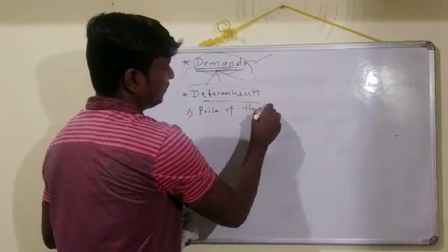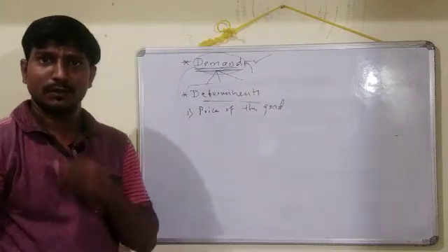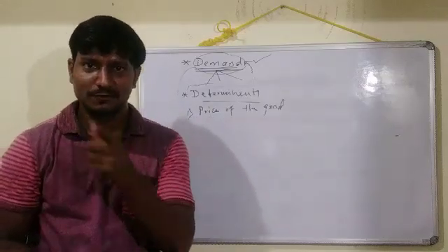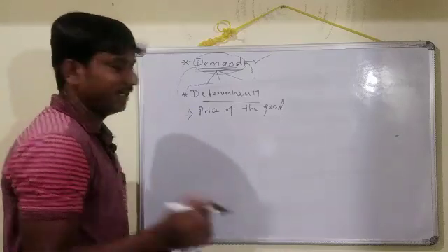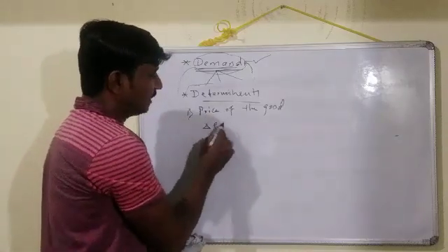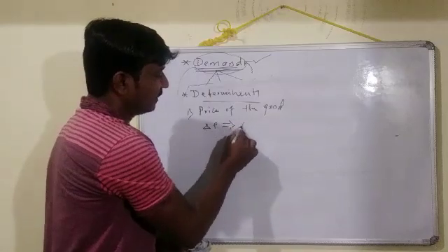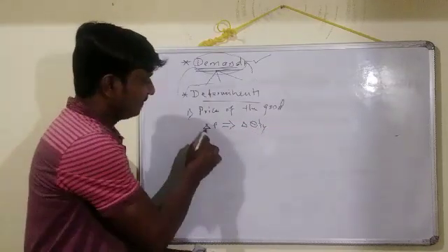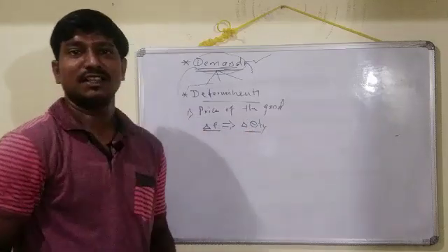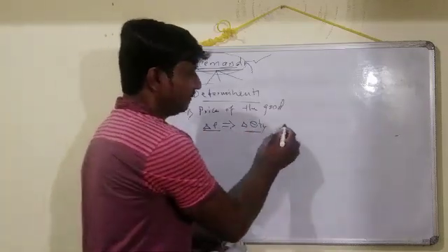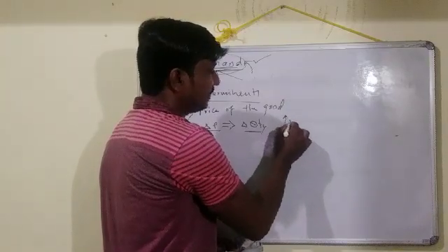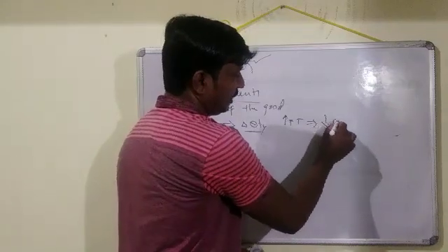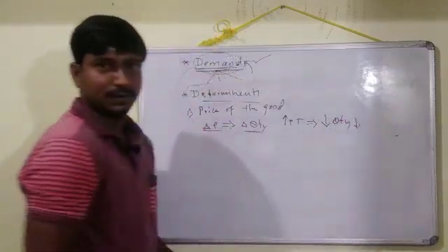I can mention here price of the good. So as we know, if there is a change in the price, how it affects the quantity demanded. Of course, as we are price sensitive here, if there is a change in the price, obviously that changes the quantity demanded. Is that right? If there is a change in the price, there must be a change in the quantity of the commodity. I take one example here. If there is an increase in the price of tea, that leads to a decrease in the quantity of tea, right?